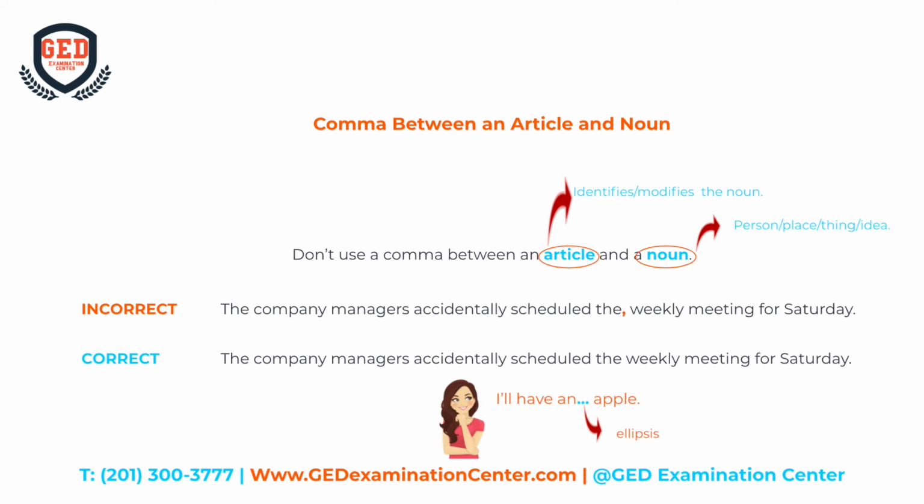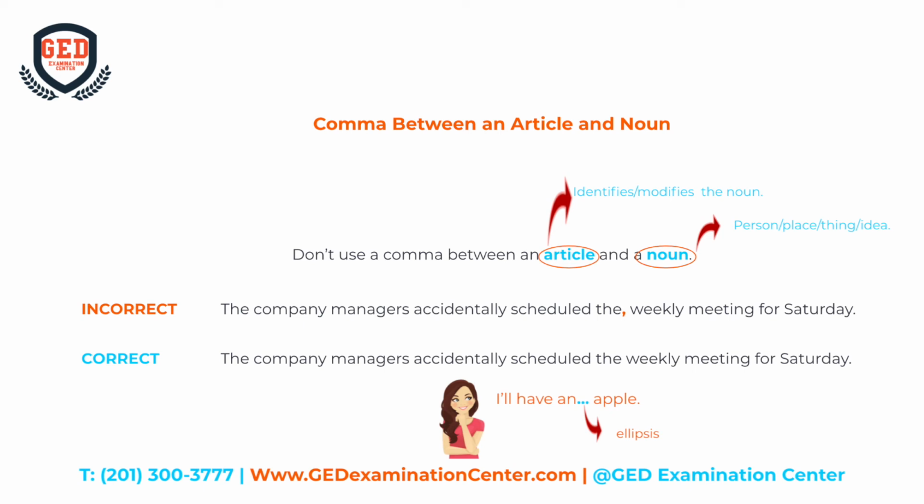Comma between an article and noun. Don't use a comma between an article and a noun. Here's an incorrect example. "The company managers accidentally scheduled the, weekly meeting for Saturday." The correct way is, "The company managers accidentally scheduled the weekly meeting for Saturday."